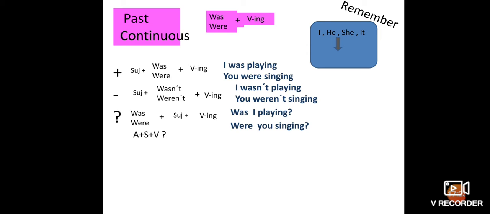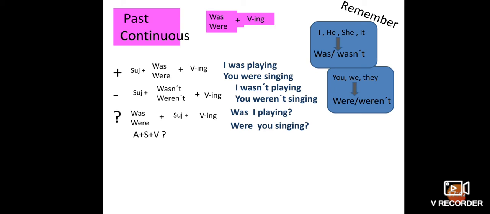We have to remember that for I, he, she, it, we have to use was or wasn't, and for you, we, they, we have to use were or weren't.